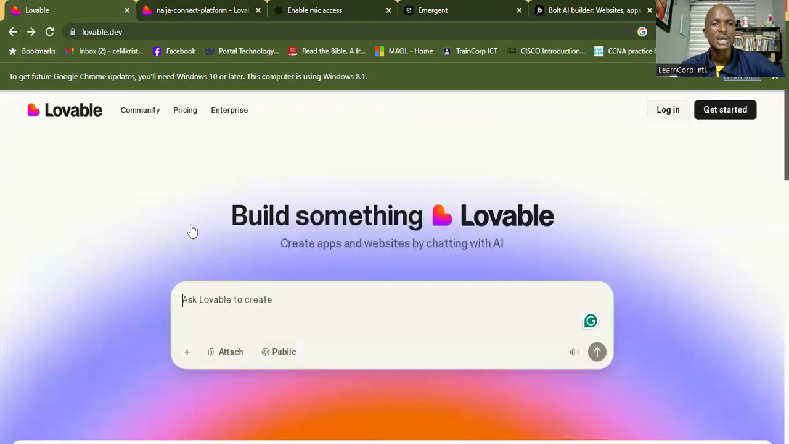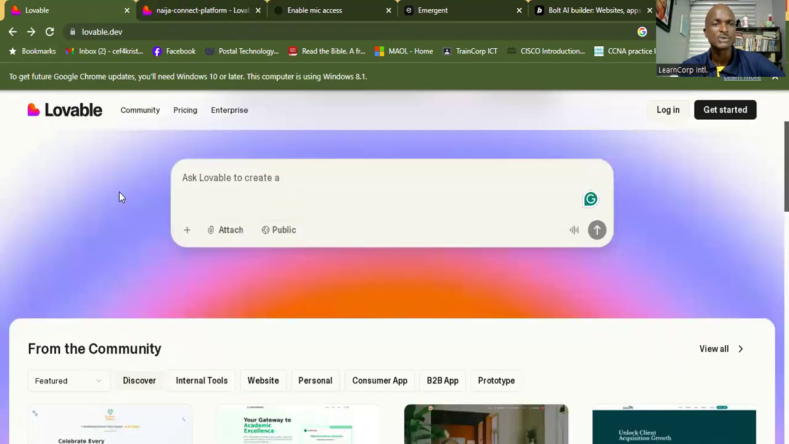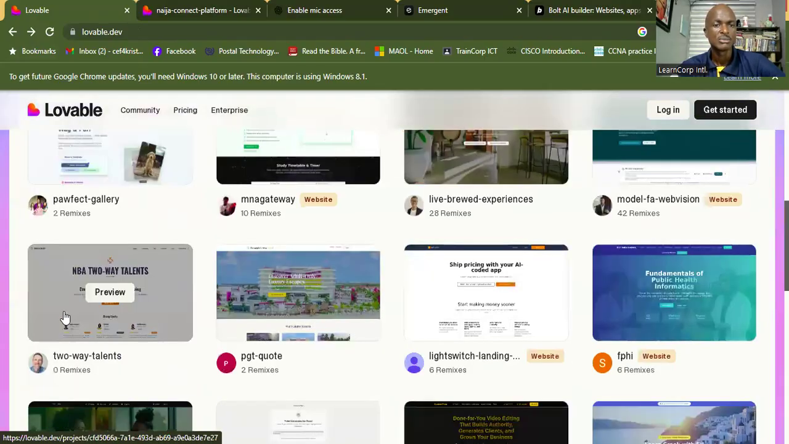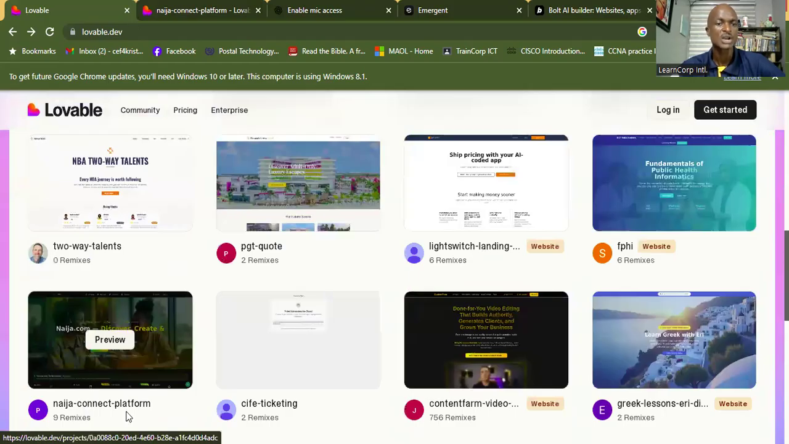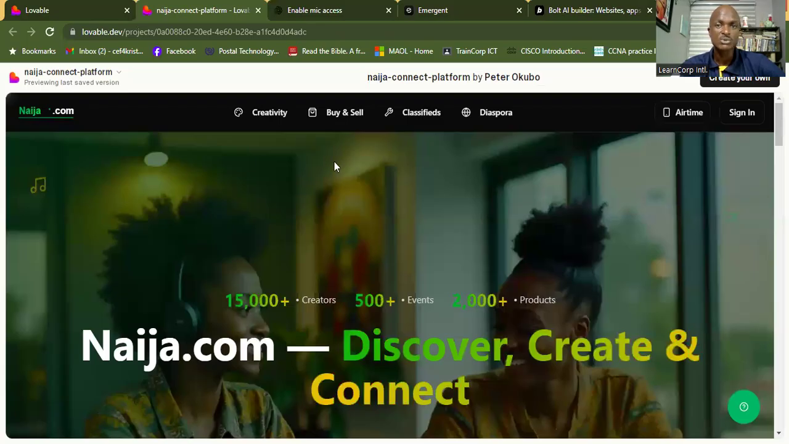Okay, I think I mistakenly clicked. All right, so this is another one. It's right here. I think I mistakenly clicked it. Okay, right here. It's Niger Connect platform. All right. So I mistakenly clicked it, and this is what it looks like. They use this app to build their own website as well.